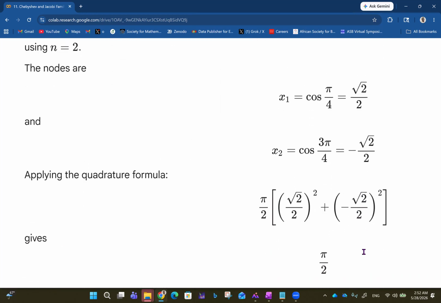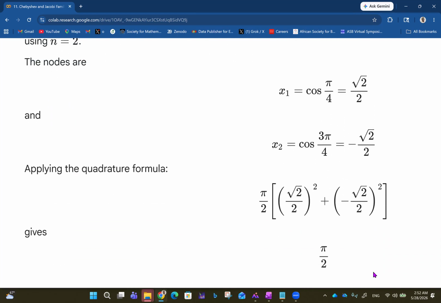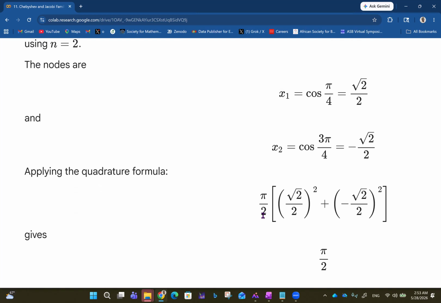And then you have the Gauss-Chebyshev quadrature, for instance. If you want to approximate the integral from -1 to 1 of x squared over the square root of 1 minus x squared dx using n equals 2. So the nodes here will be x1 equals cos pi over 4, which is root 2 over 2, and then x2 will be cos 3 pi over 4, which is minus root 2 over 2. So in that case, you apply the quadrature formula, which is pi over 2 times (x1 squared plus x2 squared). So that'll be (root 2 over 2) squared plus (minus root 2 over 2) squared. So when you square this, you get 2 over 4.